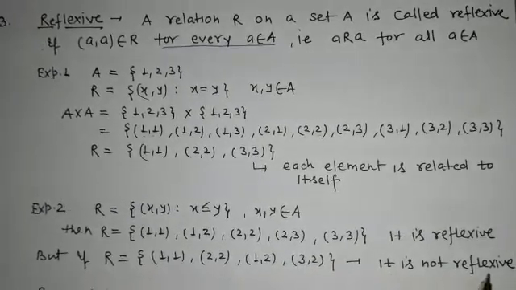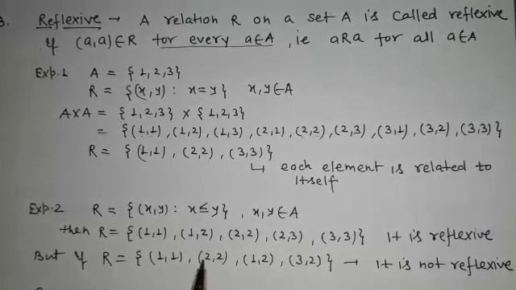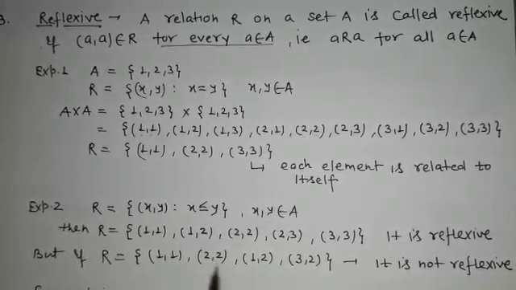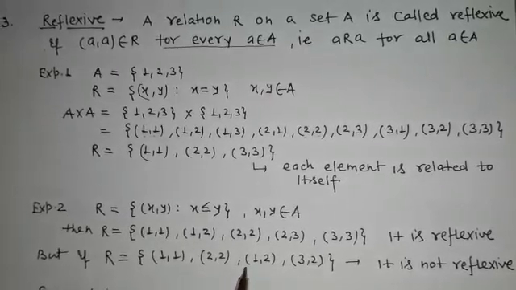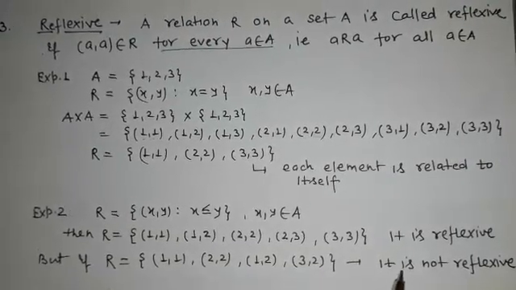But if R is equal to {(1,1), (2,2), (1,2), (3,2)}, it is not reflexive, because 1 is related to 1, and 2 is related to 2, but in this relation the ordered pair (3,3) is not present. That's why it is not a reflexive relation.